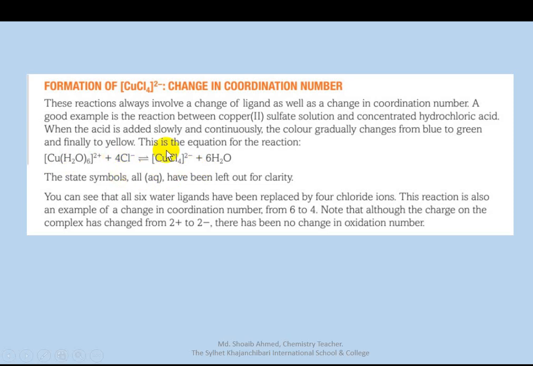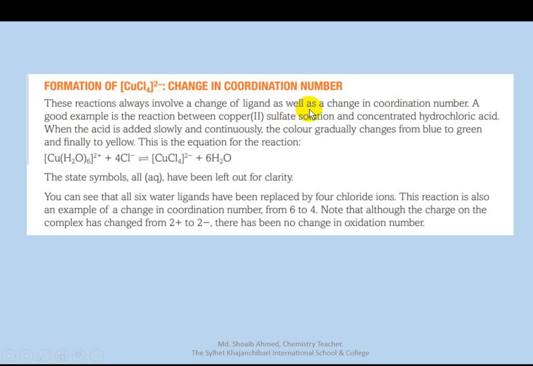This reaction always involves a change of ligand as well as a change in coordination number.